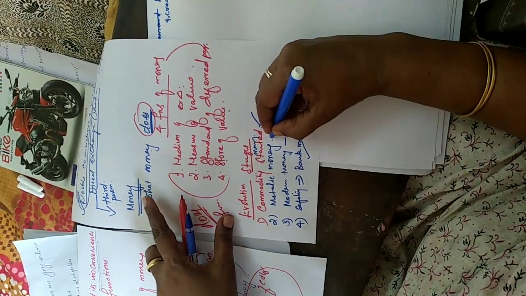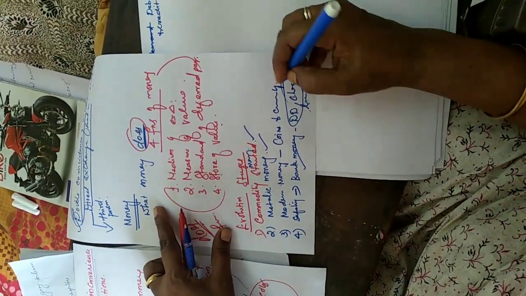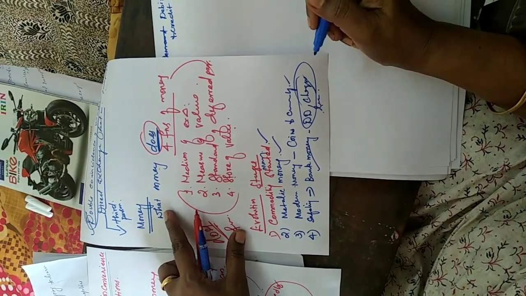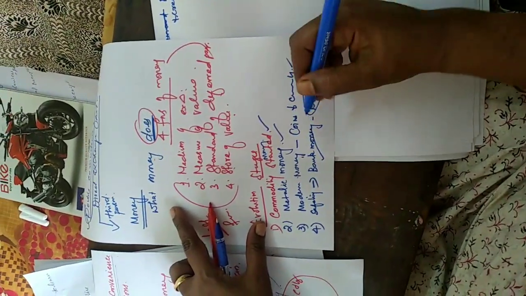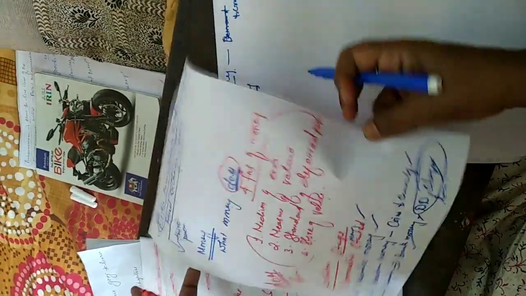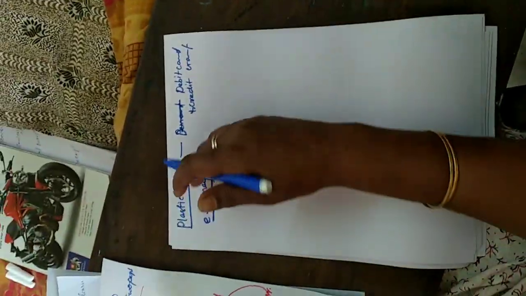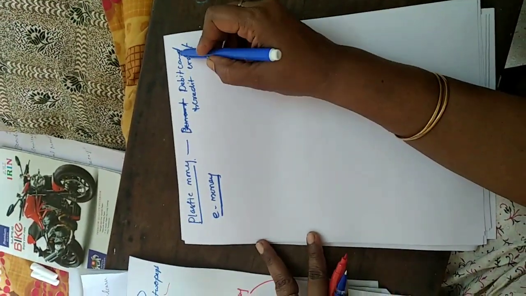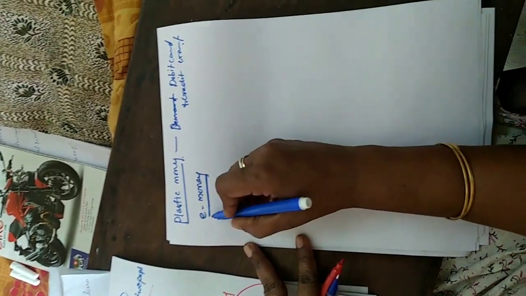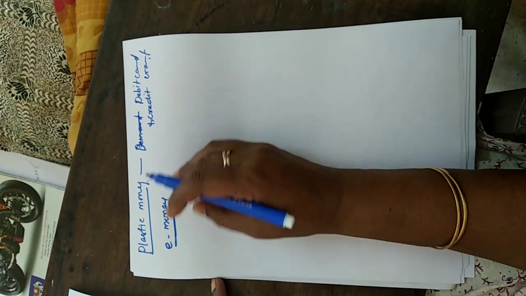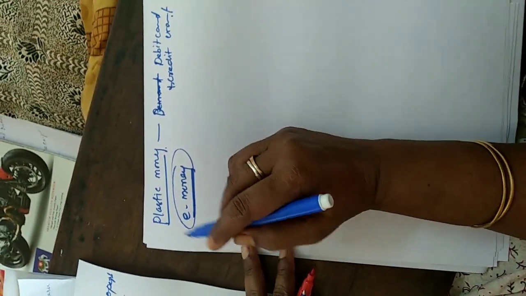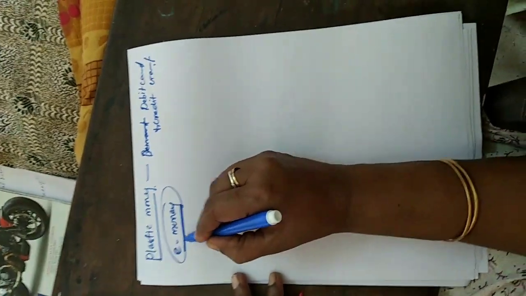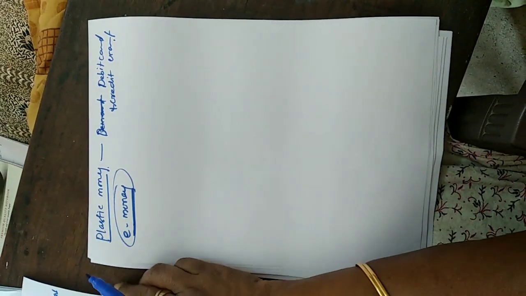The first one is commodity money. After that, metallic money started. Now we are all in the new form of money, modern money, that is coins and currency. In order to give safety, we started to use bank money. Now the whole world is using plastic money in the way of debit cards as well as credit cards. The last one is e-money. Without anything else, online, we are all transferring money. We are doing so many transactions, and that is called e-money.